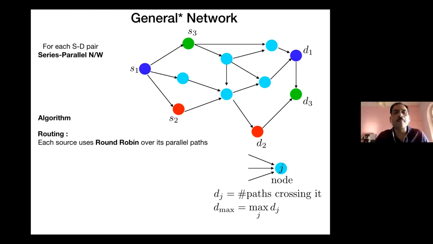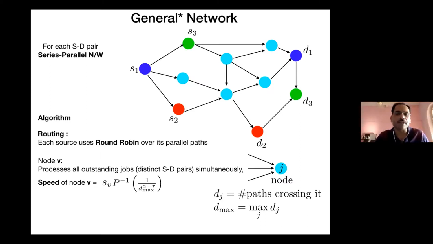The algorithm is simple. Each source essentially does round robin over all its parallel paths. Each node in the system now has multiple jobs to process. For example, this particular node could be getting packets from S1 and S2. So it's going to simultaneously process all its outstanding jobs corresponding to different source destination pairs.